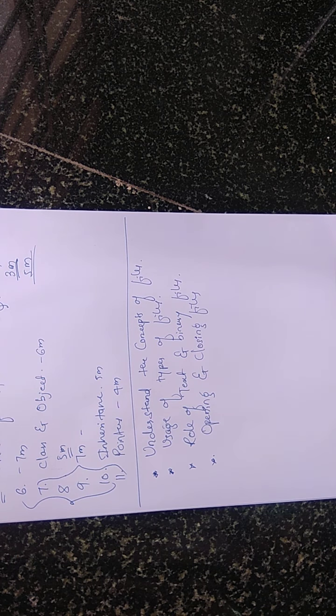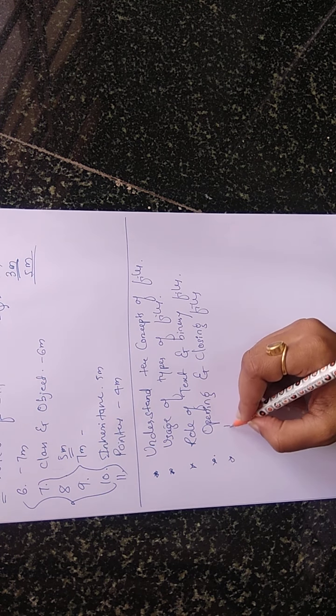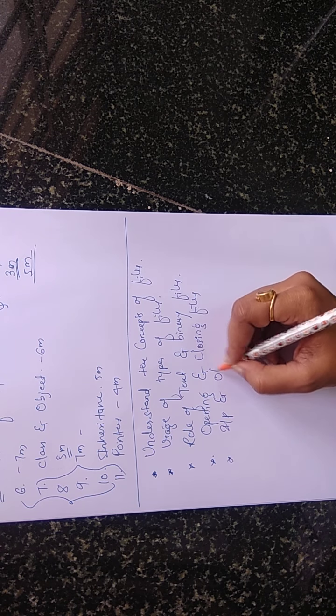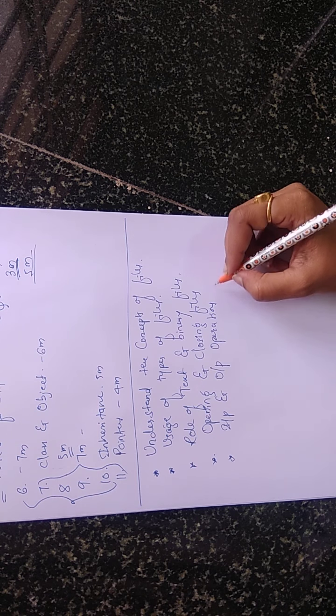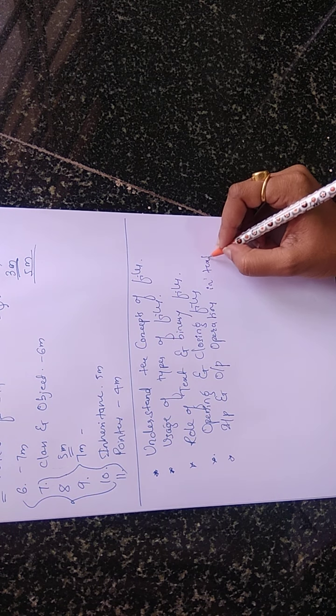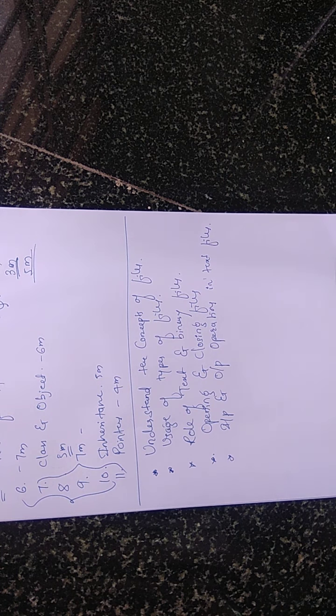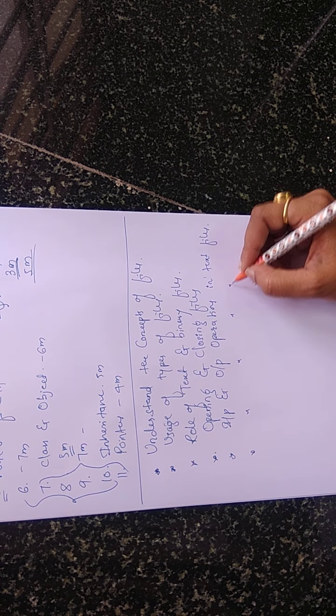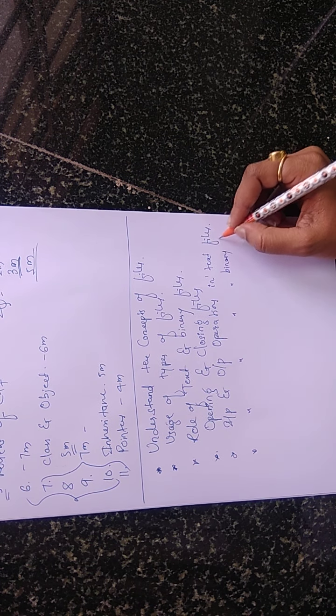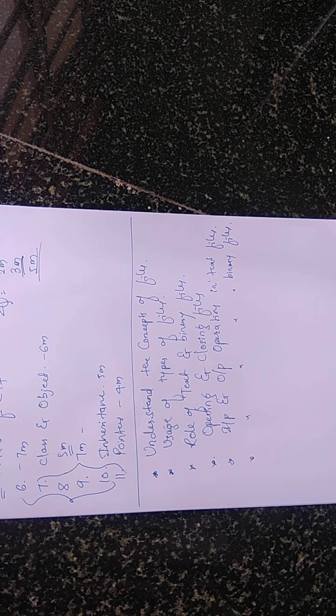Then later we'll study input and output operations relating to text files. And next we'll study the same, that is, input and output operations in binary files. Both files we will study, relating to your text files and relating to your binary files.